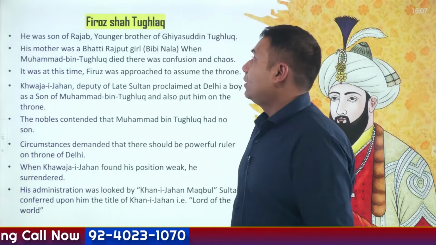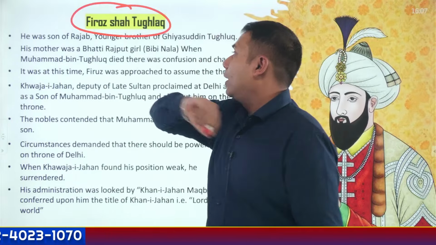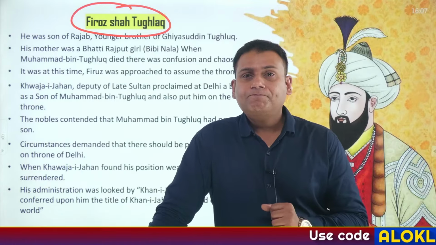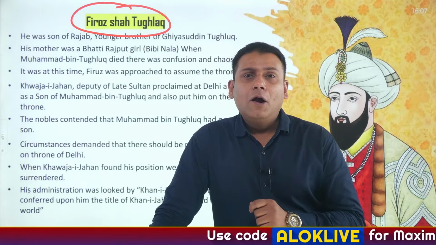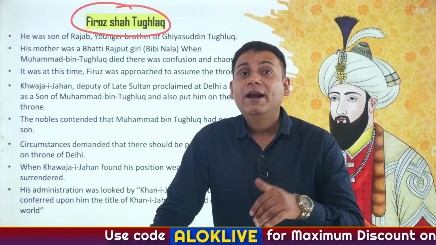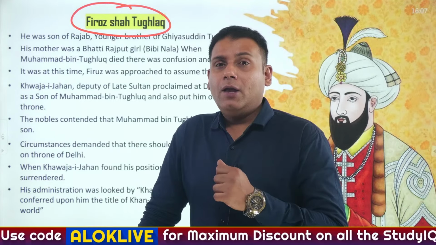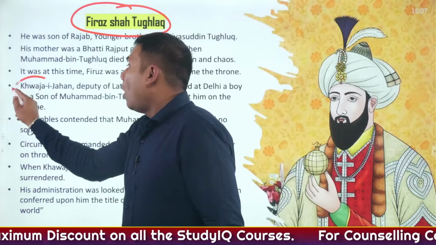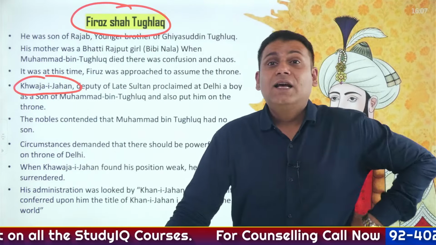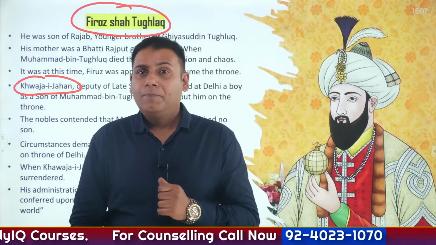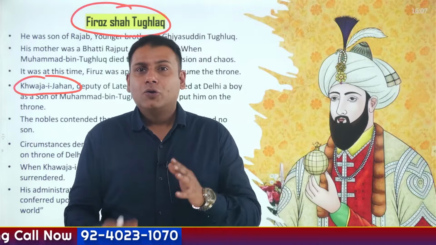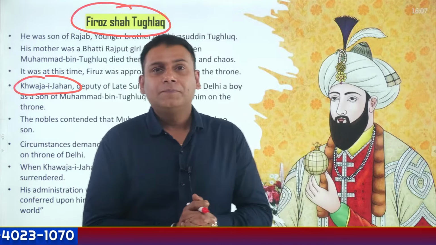Now let's move on with Firoz Shah Tughlaq. Now pay attention carefully. Whenever Muhammad bin Tughlaq used to lead an expedition, what did he used to do? He had appointed a person whose name was Khwaja-e-Jahan as his Naib or Prime Minister, as his Naib or Prime Minister.